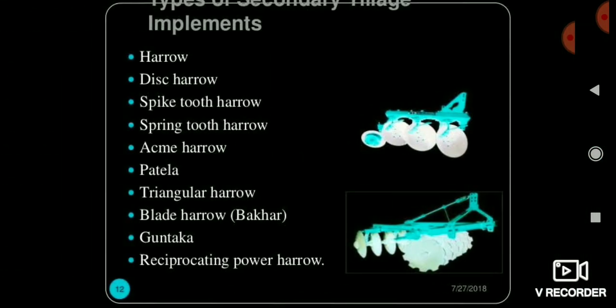And friends, this is about the implements used in secondary tillage operation. I have mentioned all the implements and you should remember all these names, because questions can be asked on this. They have given you 4 options and you have to pick which one is used for primary or which one is used for secondary.